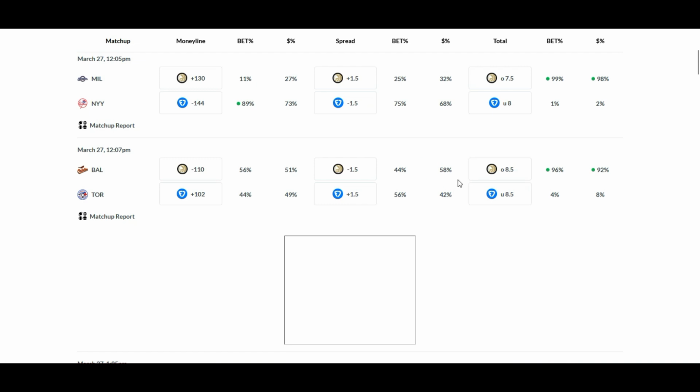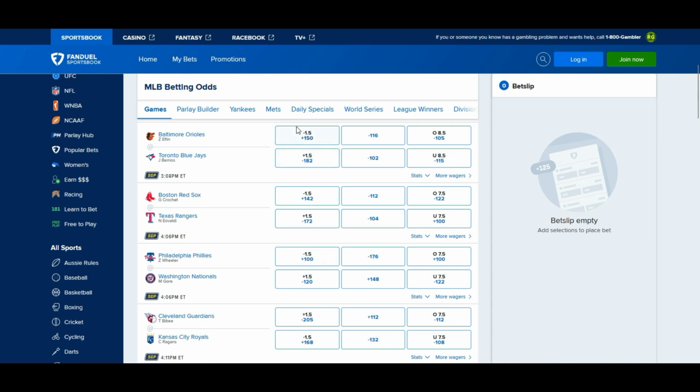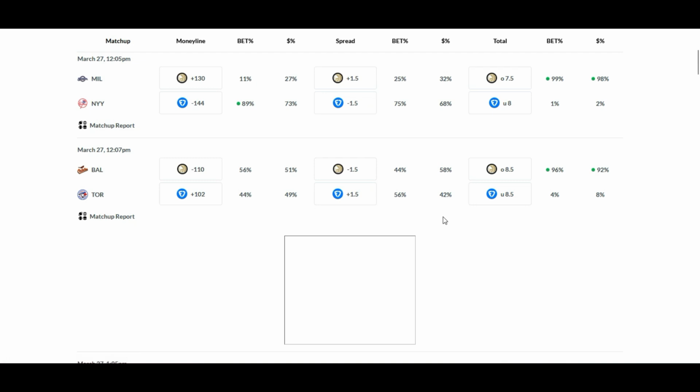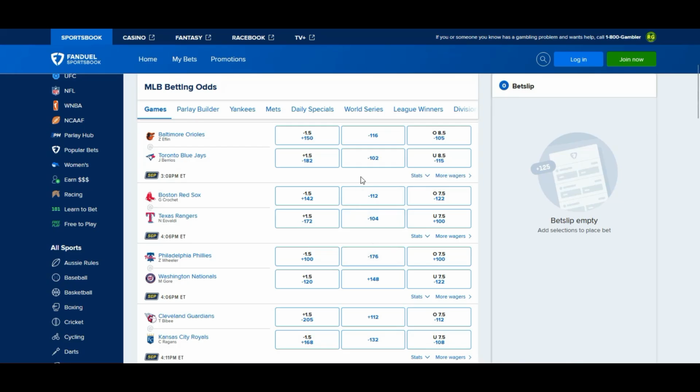Run line: 58% going with the Orioles, 42% going with the Blue Jays. Minus 182 is going with the Blue Jays. And you see how they're just toying with this minus 102. If this increases at all, the Blue Jays are a lock to win this game. If this increases above minus 102 consistently, go with the Blue Jays on the ML. That minus 182 is high, especially for opening day. That's a very high cost for a run line.